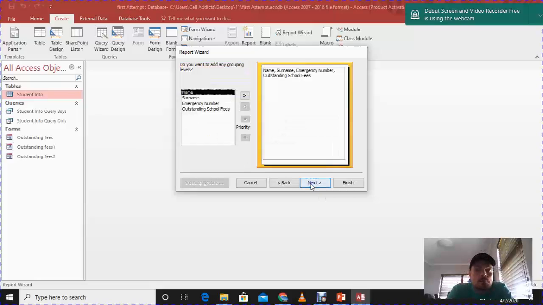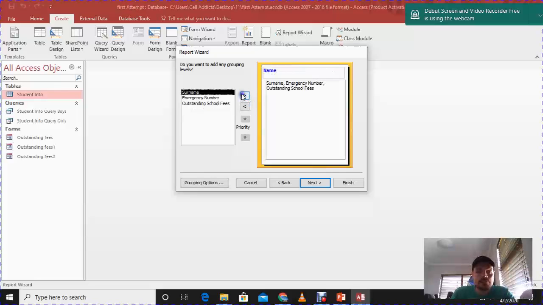Now, we can set this up in this view over here, but I actually want to show you guys in the next video how to do groupings in the footer. It's a common question that comes up in an exam paper, in a practical, and that is to group according to a certain category and to do some sort of sorting as well. So for now, I'm not going to add any grouping levels here. I'm going to come back and do that in the design view of the report.